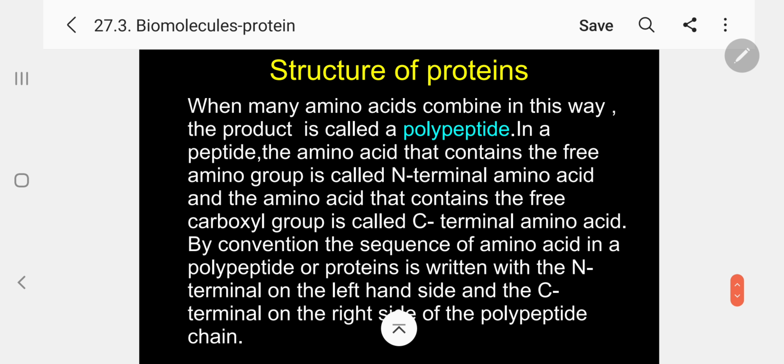Let me come to the structure of protein. When amino acids combine in this way, the product is called a polypeptide, or normally we call it a protein. In a peptide, the amino acid that contains a free amino group is called the N-terminal amino acid, and the amino acid that contains a free carboxyl group is called the C-terminal amino acid. By convention, the sequence of amino acids in a polypeptide or protein is written with the N-terminal on the left-hand side and the C-terminal on the right-hand side. Please follow.